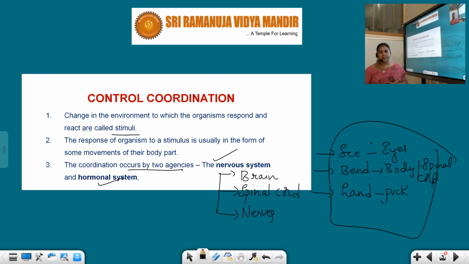Next, hormones. The hormonal system. Some chemicals are secreted from the endocrine glands of the body. Those are nothing but hormones, also called chemical substances. These hormones, as well as the nervous system, participate in the process of control and coordination of the many biochemical processes in the living organism.